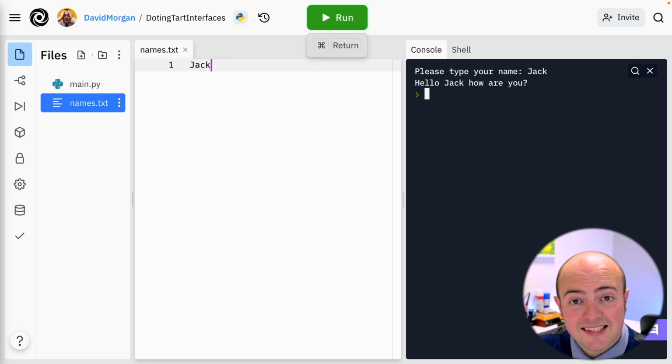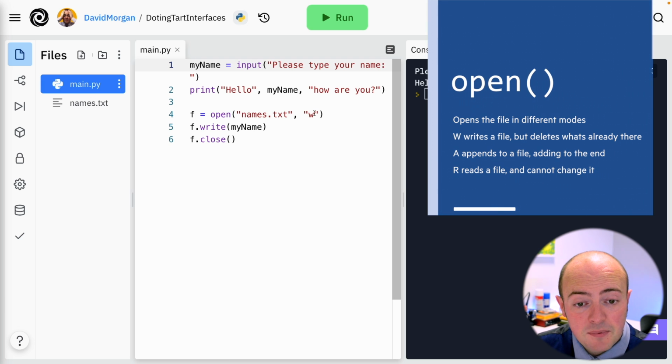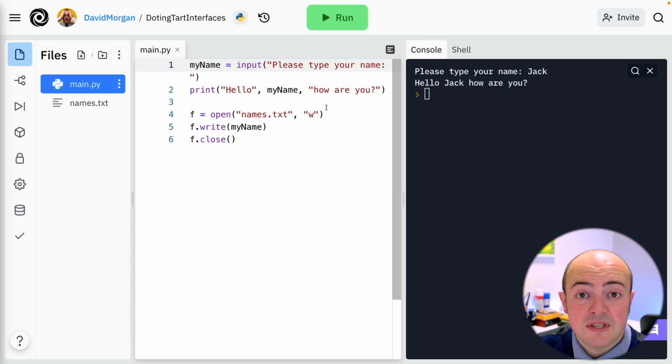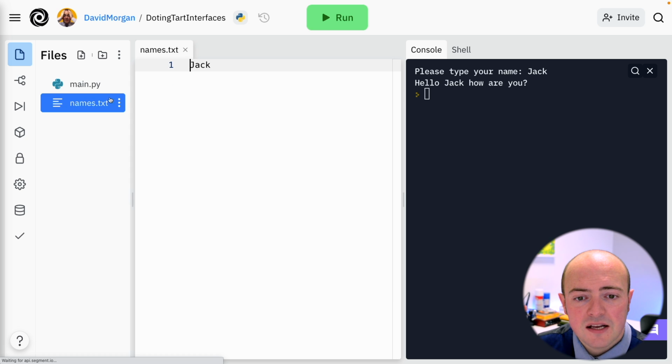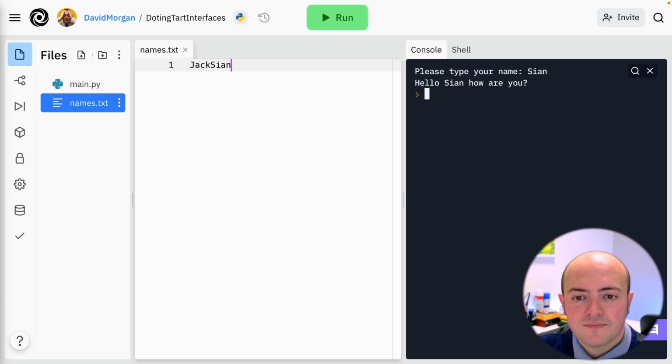Now, when I ran it the second time, you notice it completely deleted what was in there and replaced it with a new name. The reason for that is the mode I've opened it up in. W for write means that it deletes the contents of whatever was in the file before. A different method would be A for append. That means it adds it to the end. So let's try that again. And it has added it to the end, but not in a very useful way. It's just glued the text together.